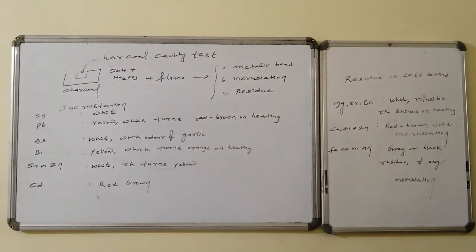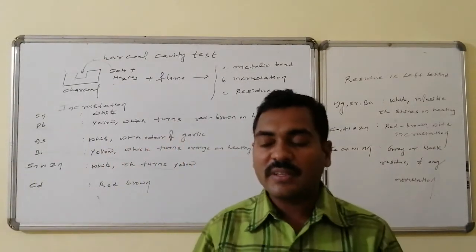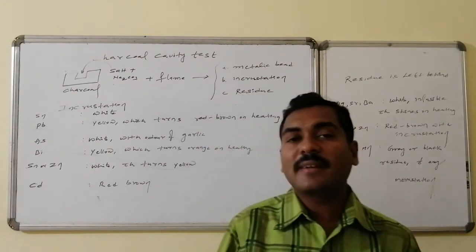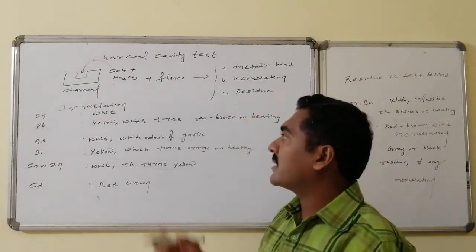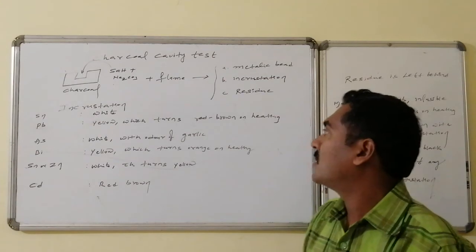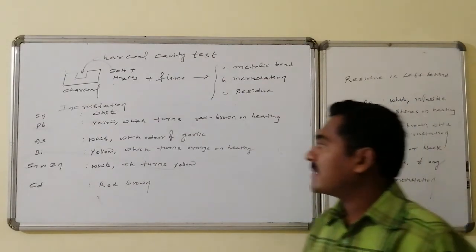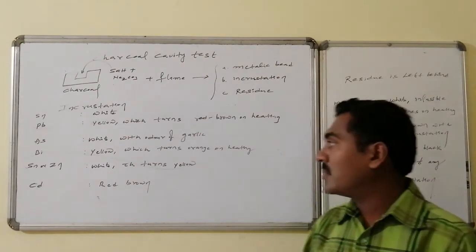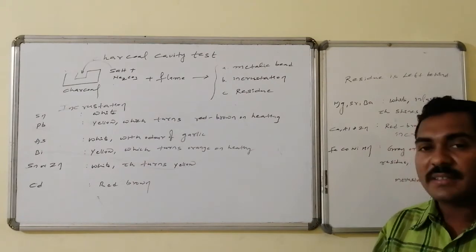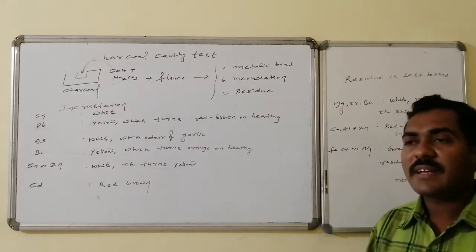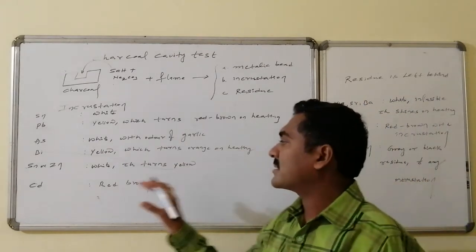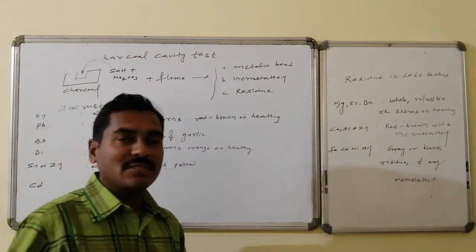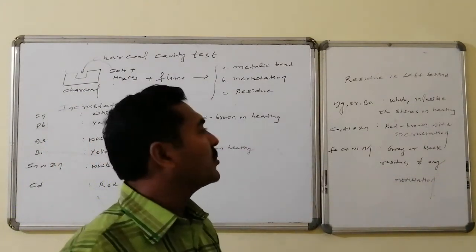Whereas in the cases where incrustation occurs, that is systematic development of the salt-related material in the cavity, just like a layer, a fitted layer, that is said to be the incrustation. Tin gives white incrustation, lead gives yellow which turns red brown on heating, arsenic gives white with an odor of garlic, bismuth gives yellow which turns orange on heating, and zinc gives white which turns yellow on heating. Cadmium gives red brown. For other substances, a residue is left which is not an incrustation, just a residue which is easily removable.